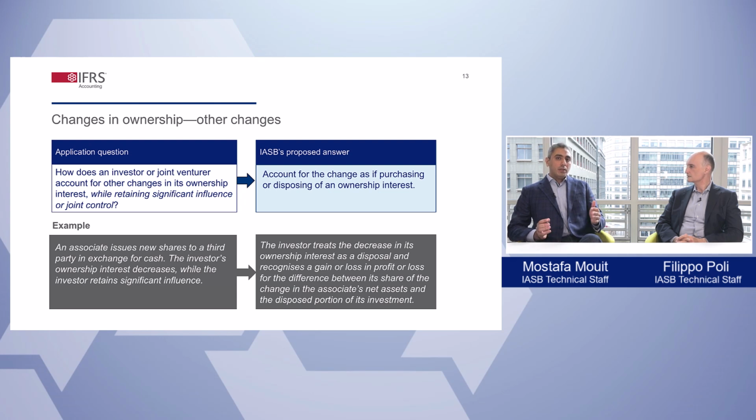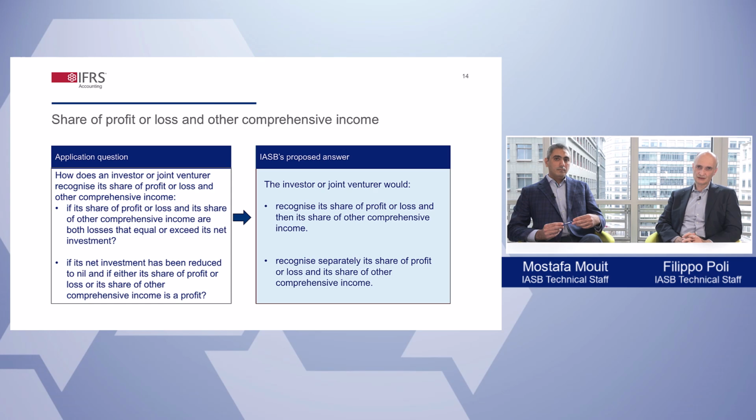Therefore, dilution gains or losses would be recognized in the investor's profit or loss. Okay, I think that summarizes the IASB's proposals on these application questions. So let's move on and discuss some of the application questions on recognizing the investor's share in the associate's profit or loss.